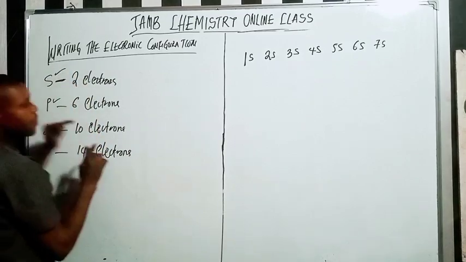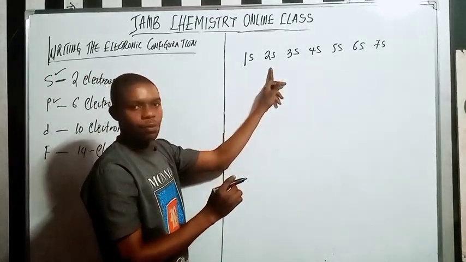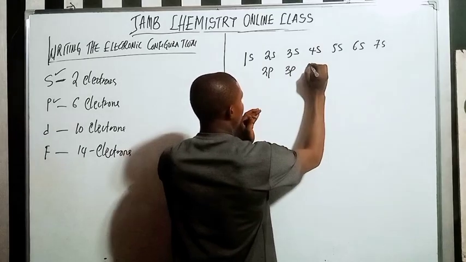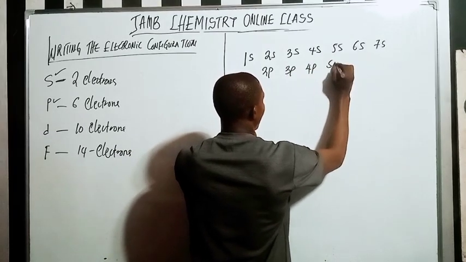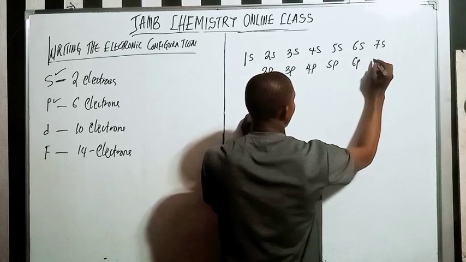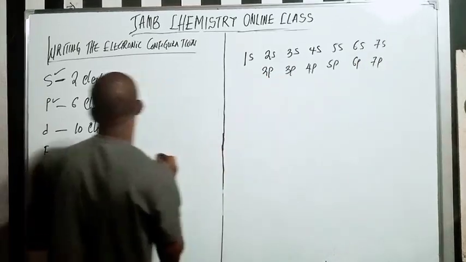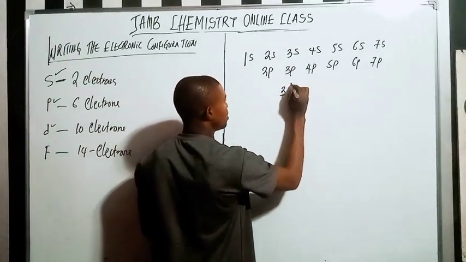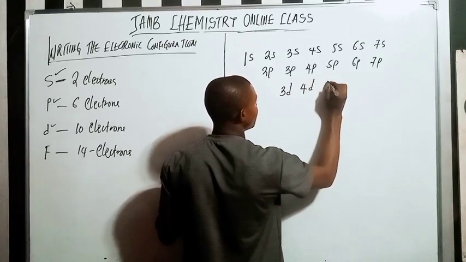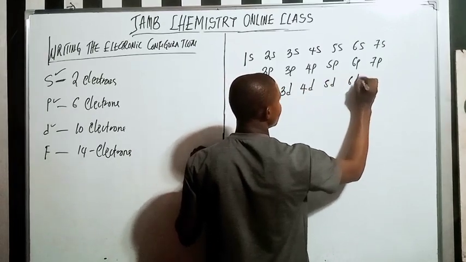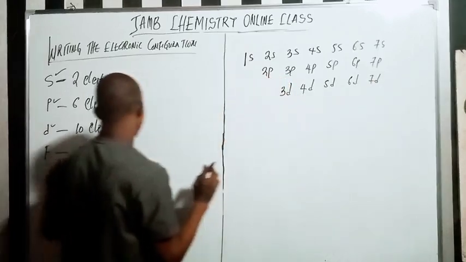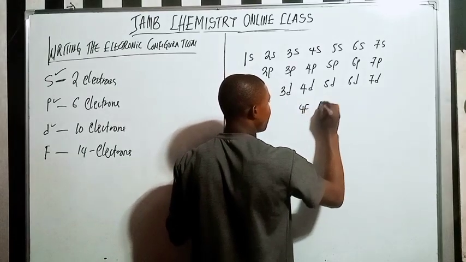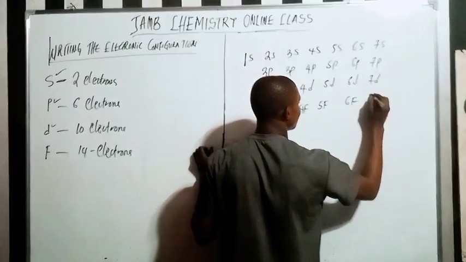Now let me go to p. For p, we are not going to start from 1. We want to start from 2. So we're going to have 2p, 3p, 4p, 5p, 6p, and 7p. We are done with this one. Let me go to d now. For d, we're not going to start from here. I want to start from 3d, 4d, 5d, 6d, and 7d. So let's move to f. For f, we're going to have 4f, 5f, 6f, and 7f.